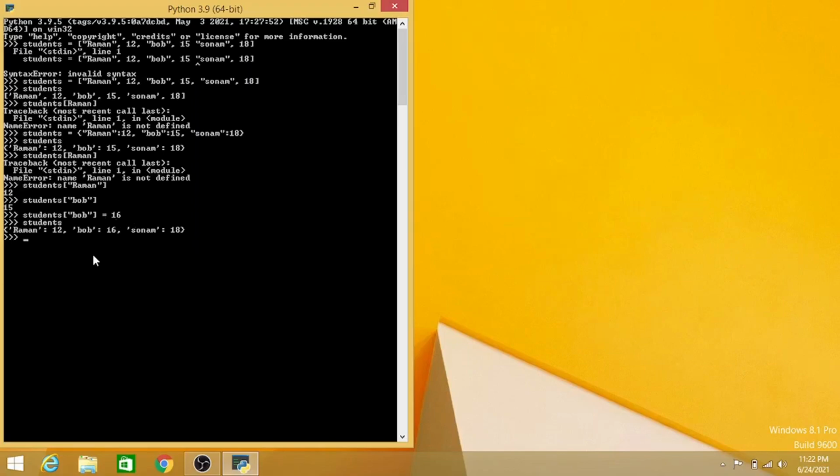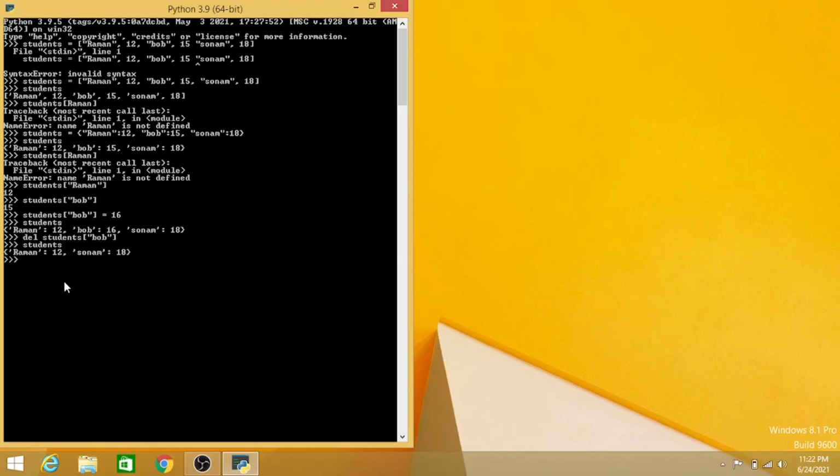Now suppose I want to delete the name of a student. So how can we do that? Just simply use the del function: del, the name of your variable students, and the name of the string that you want to remove. Suppose I want to remove Bob. Now if I type students, you can see Bob is not included in our list.